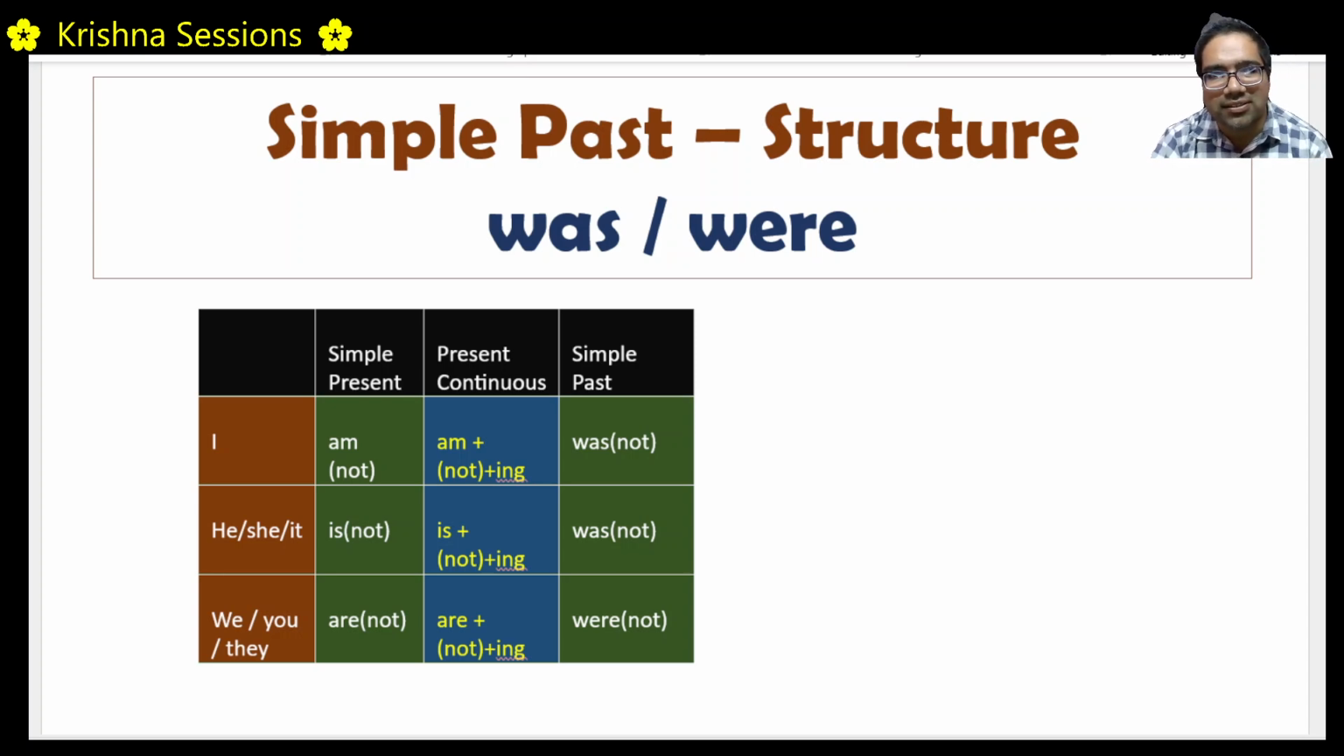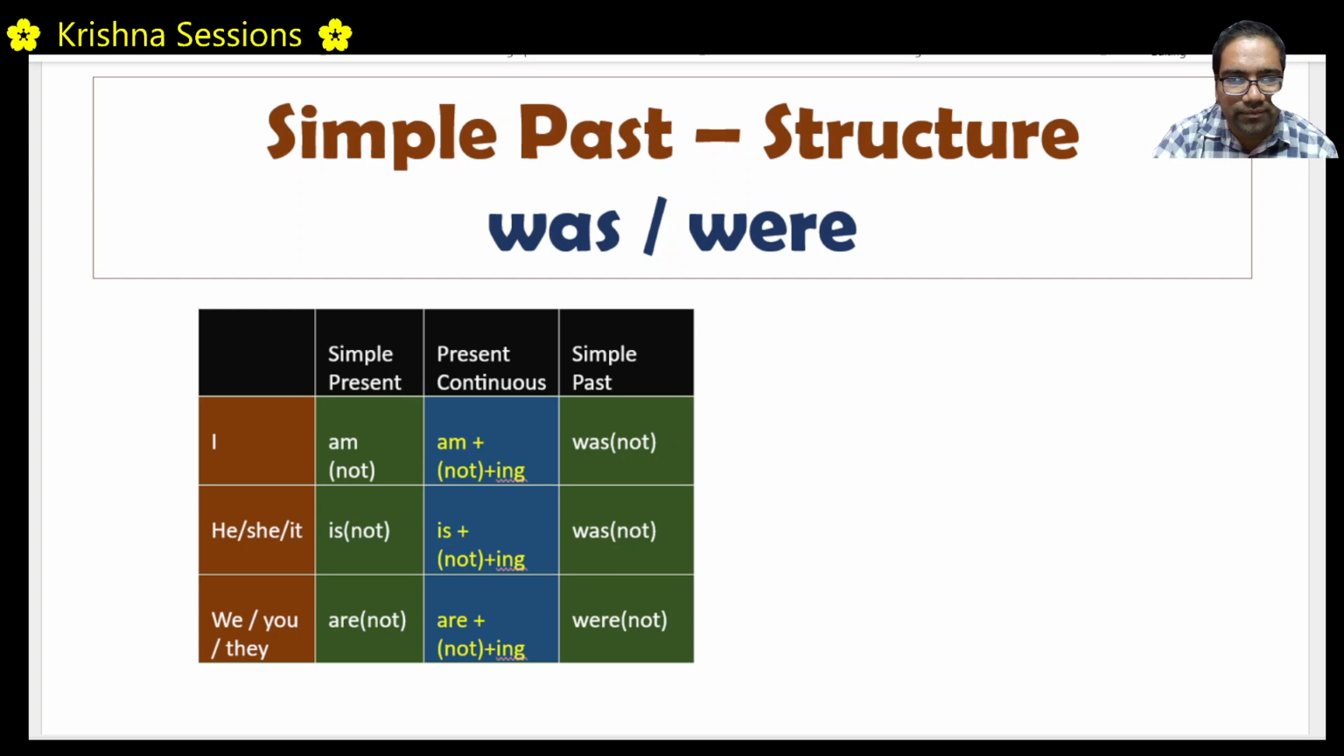In the earlier classes, we have learnt about simple present, present continuous, and their structures. Let us learn simple past with was and were. Remaining verbs, other verbs, we'll see again. But for now, in this session, let us understand how was and were work.